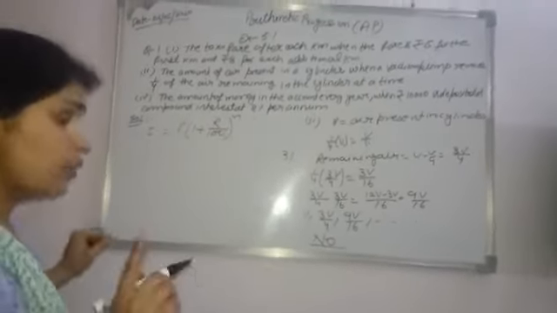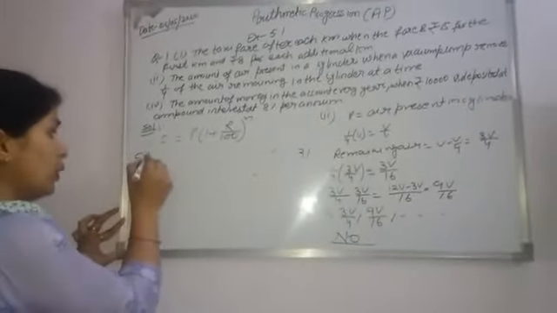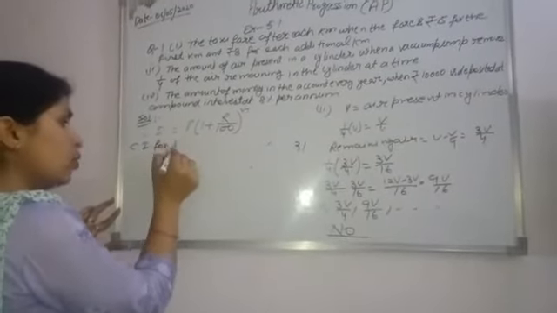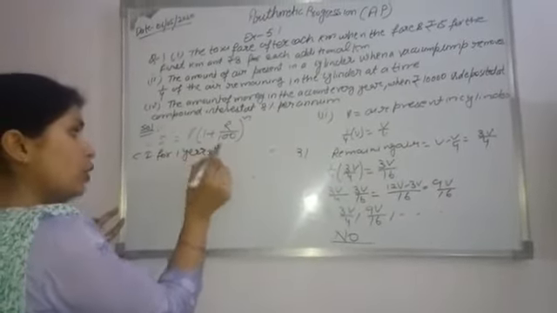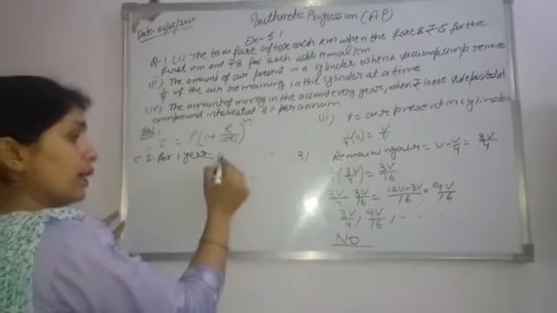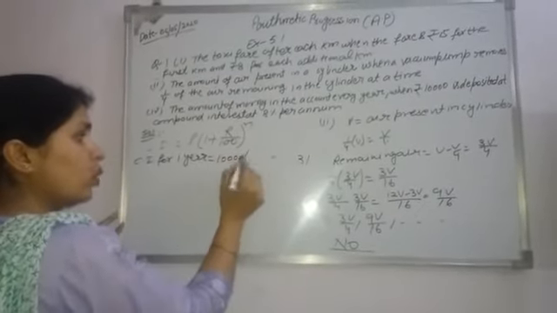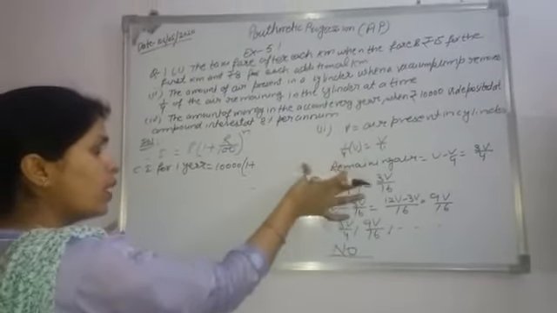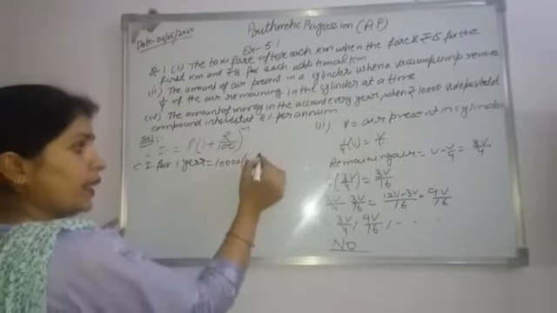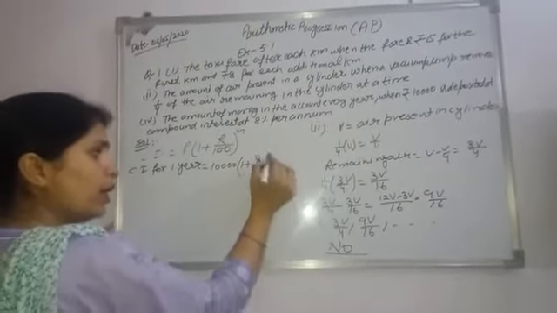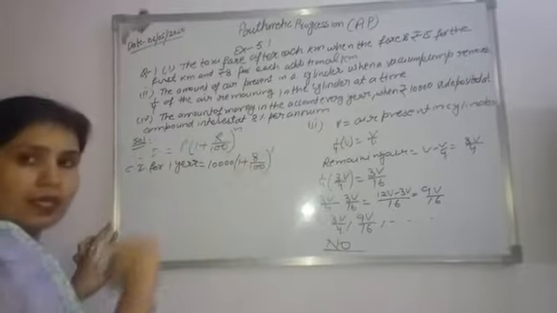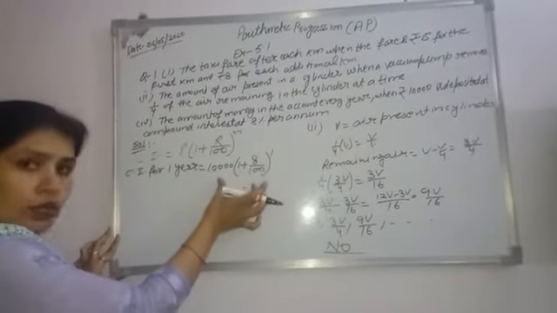Now in this case, if we want to find out compound interest for 1 year, how much principal is given to us? 10,000. So 10,000 into (1 plus our rate of interest 8 divided by 100), and for 1 year, n is equal to 1. So this is the value in the first case.